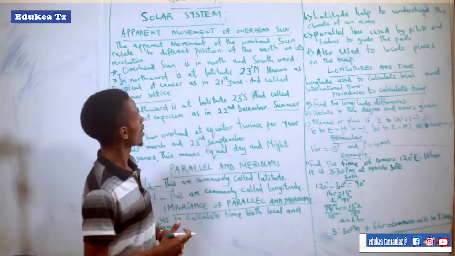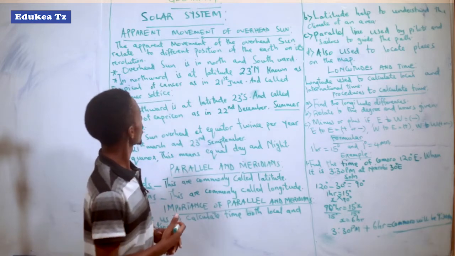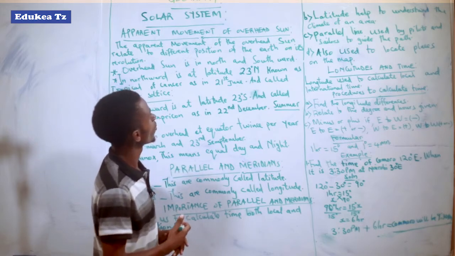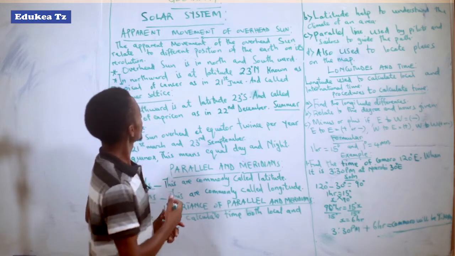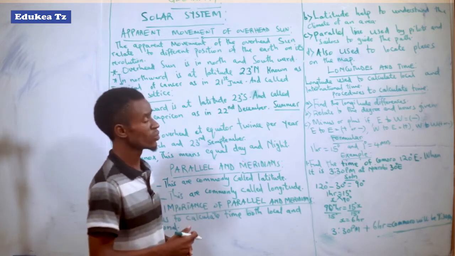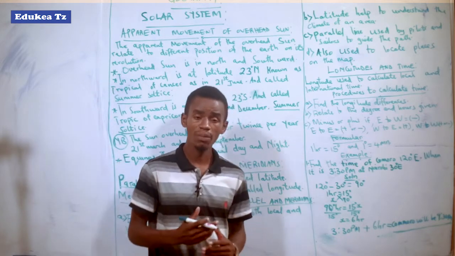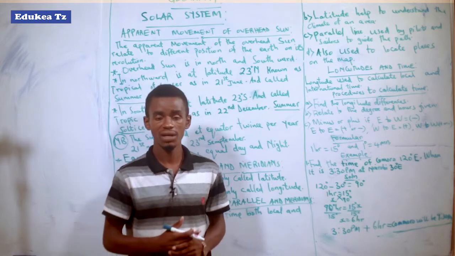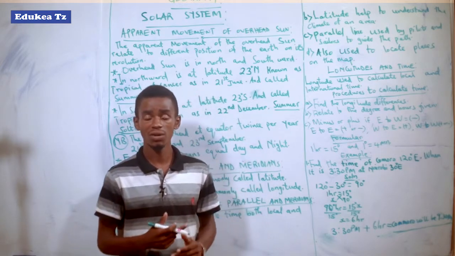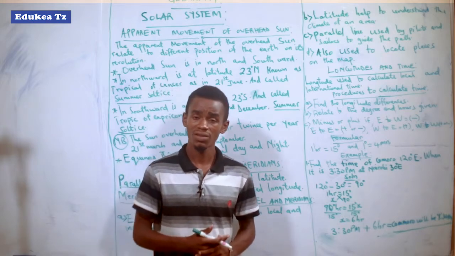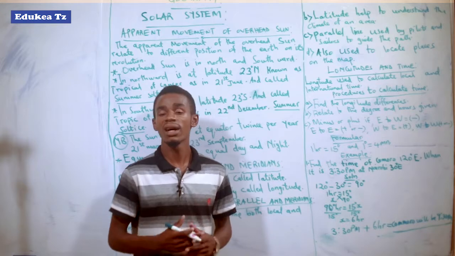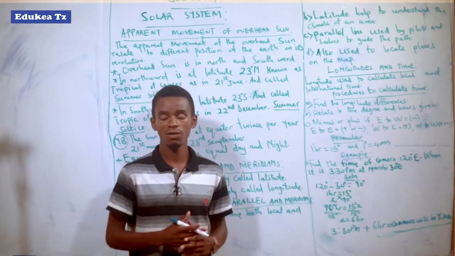According to the notes here, the apparent movements of the overhead sun relate to the different positions of the earth on its revolution. So the apparent overhead sun is similar to the revolution of the earth around the sun. When the earth revolves around the sun, we get different positions of the sun.